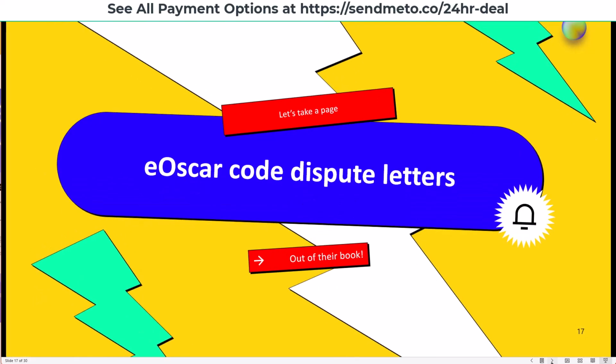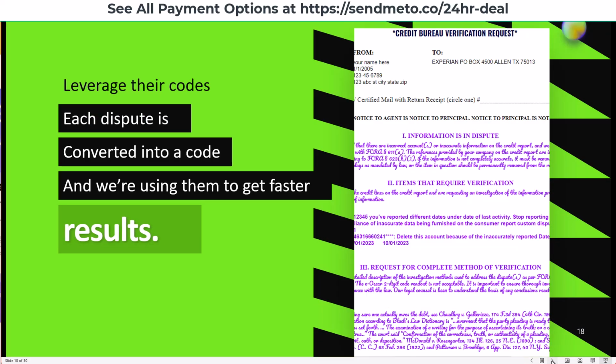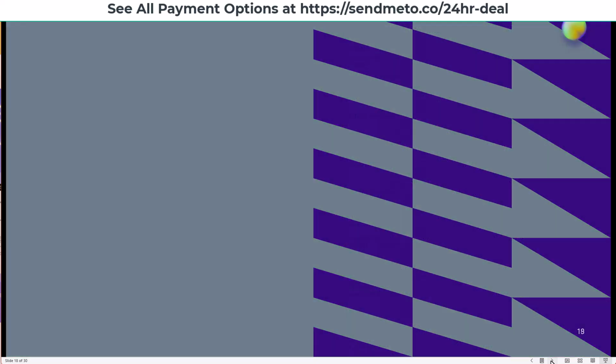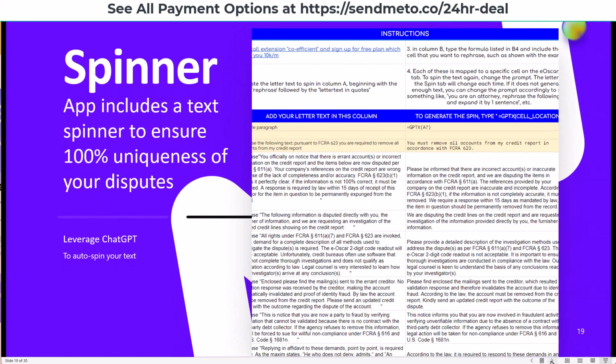And this is the only app that includes eOscar code dispute letters. We're going to leverage the credit bureau's codes. So each dispute is converted into a 2 to 3 digit code, and we're using them to get faster results because we're using it against them. All right. And you'll see exactly what I'm talking about when you see the actual dispute. It's literally going to include the code, and we're forcing them to use our code that we want them to.